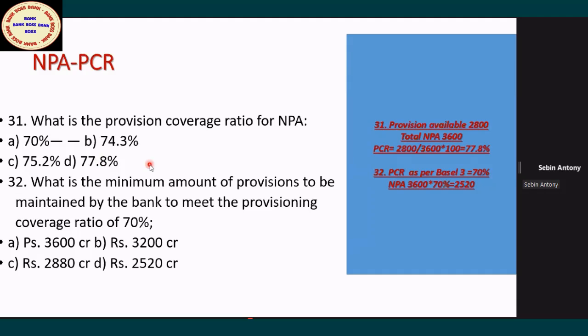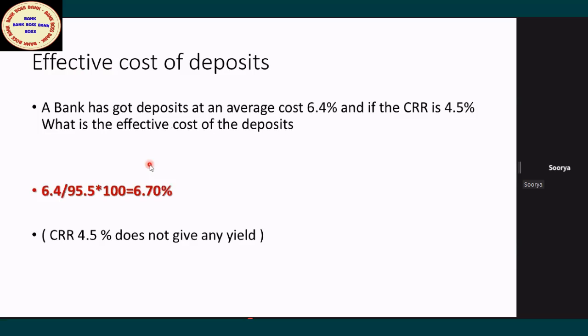Sir, is this 70% including provision for standard accounts? No. This is only for NPA accounts. Standard assets provision is considered a counter-cyclical provision. That is a buffer provision, or it is over-cautious. Banks are expected to be careful, that is why. But this PCR does not include standard, only NPA. So it should be 70% or more.